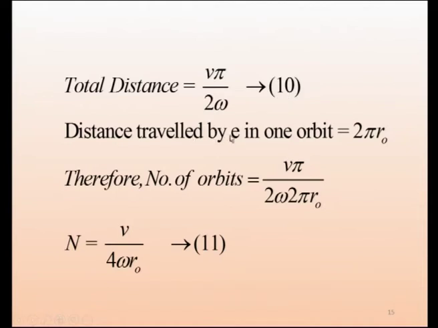Now, what is the total distance travelled in one orbit? In one orbit, what is the distance travelled by the electron? In one orbit, it is 2 pi r naught, because it is making a circle, the circumference is 2 pi r naught.